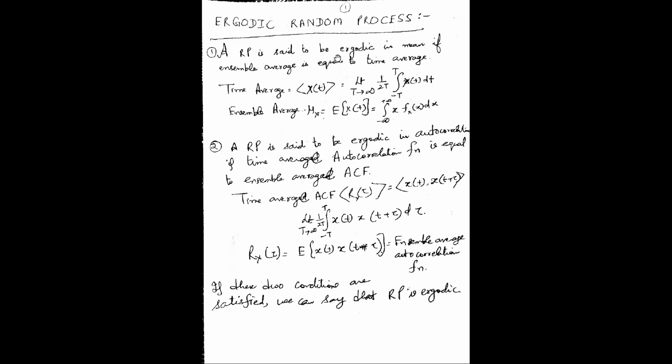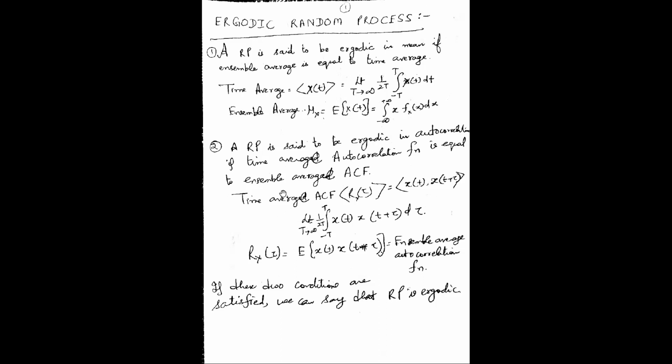Now, a random process is said to be ergodic in mean if the ensemble average is equal to the time average. If you remember, I did the law of large numbers, in which we said that when n approaches infinity, the relative mean is equal to the ensemble mean, or the actual mean, the expected value. So the law of large numbers is basically explaining an ergodic process. A random process is said to be ergodic in mean if the ensemble average is equal to the time average. That's the first condition for a random process to be ergodic.